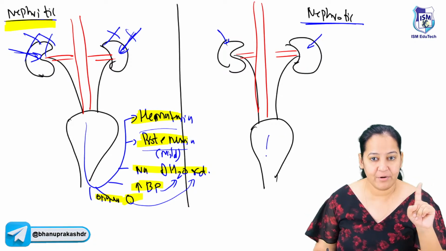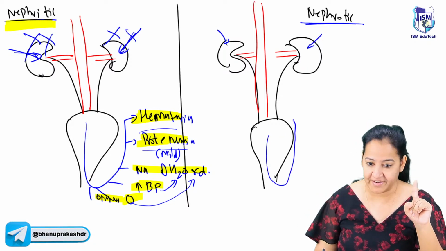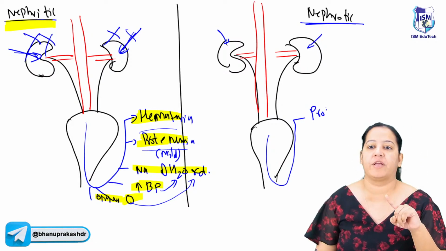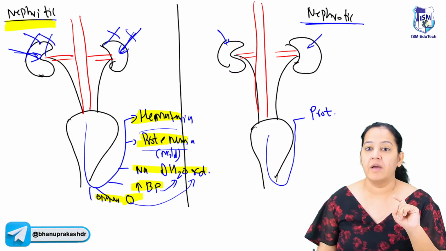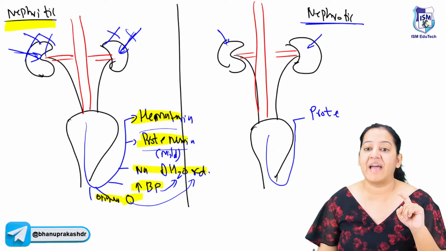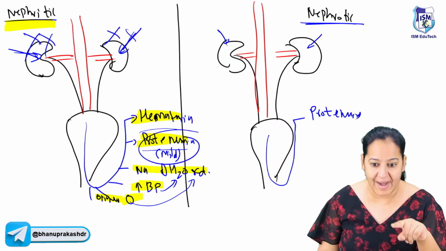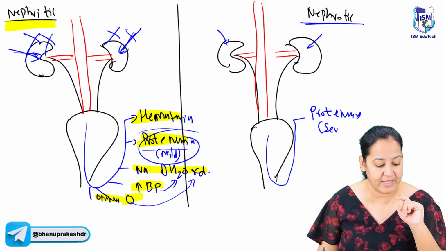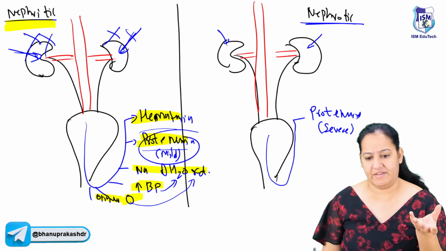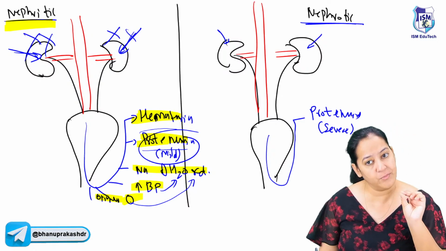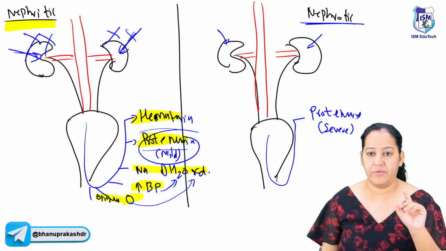But here RBC will not come in the urine. No, never. Here protein will come. Only proteinuria. Here there is no hematuria. Here only proteinuria is there, but that is severe. In nephritic we also have proteinuria, but that was mild. Here the proteinuria is very severe. Got my point? Proteinuria is severe.